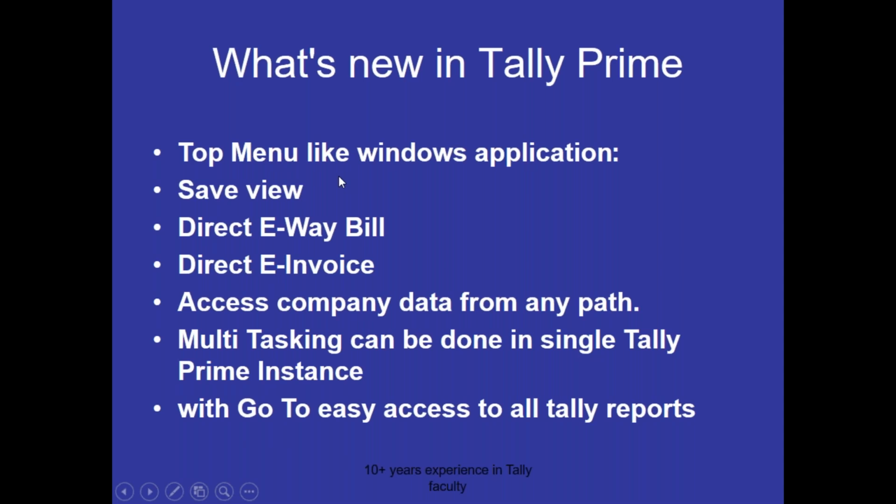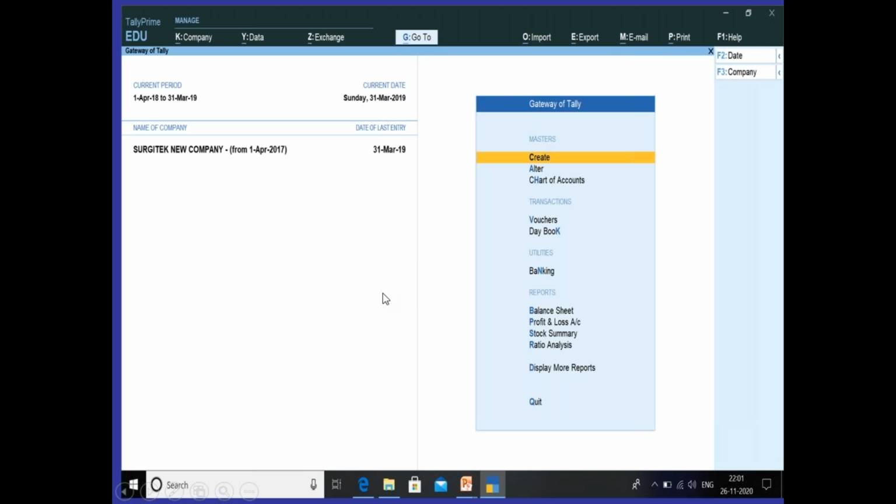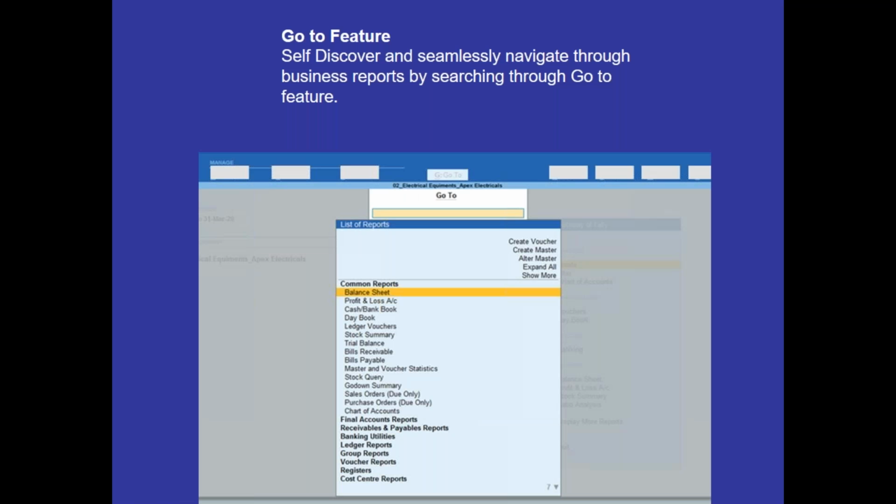Okay. And in ERP 9, there are no multitask functions, and no facilities to generate e-way bills and e-invoices related to GST. And this is a view of Tally Prime. In Tally Prime the new feature Go To function is added, and these all new options and Go To functions are not in the old Tally 9.